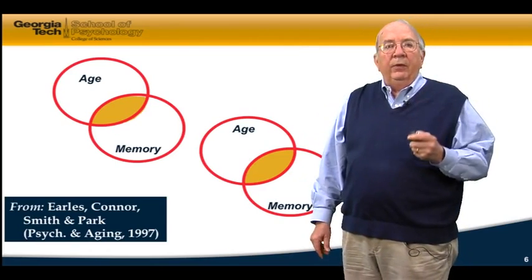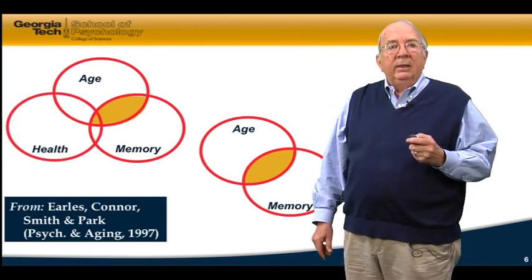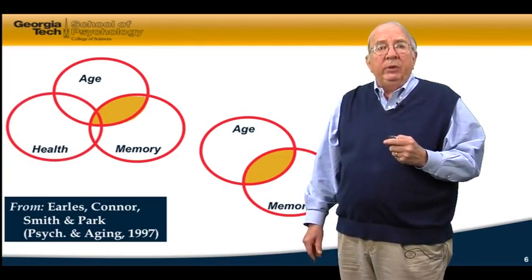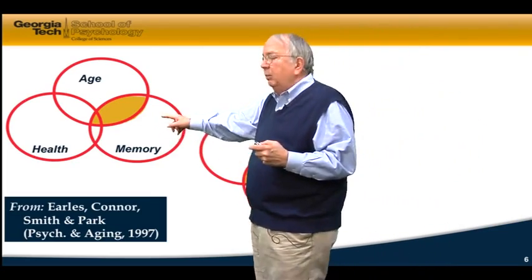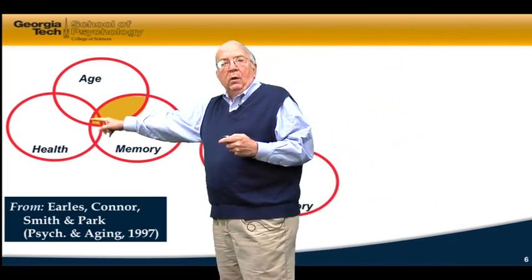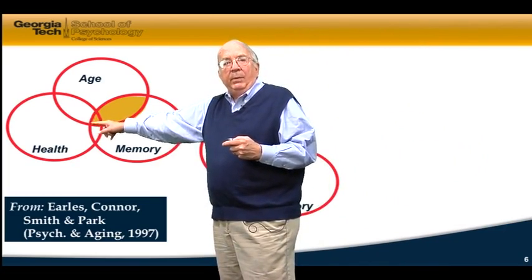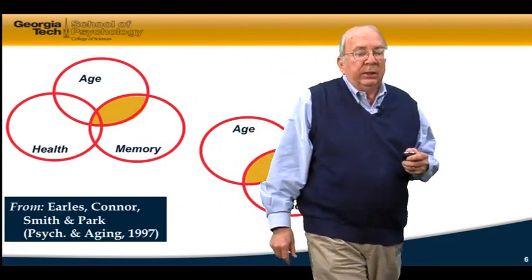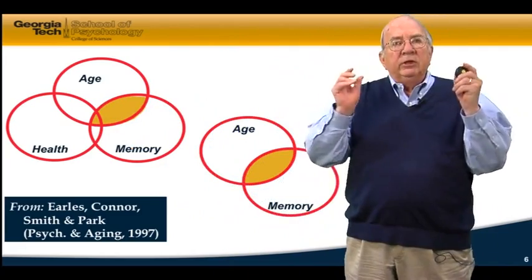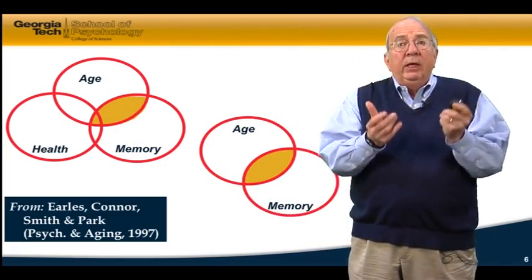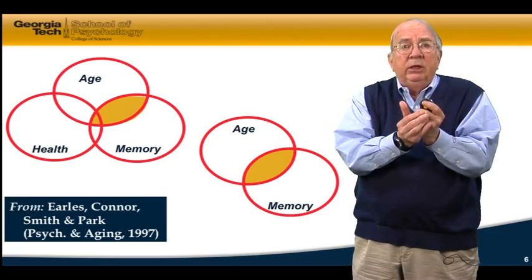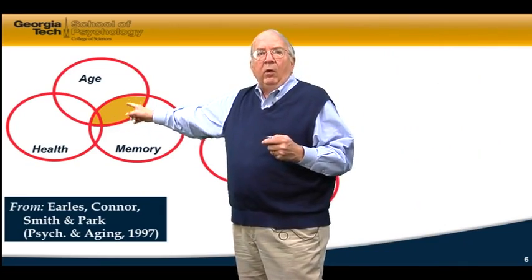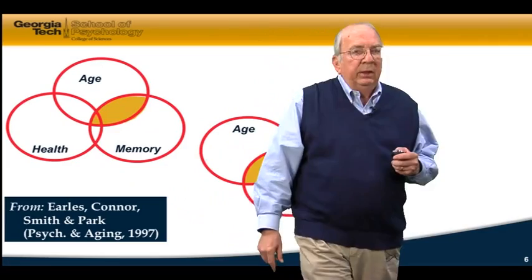If we include health in this study, we found that while health reduced the relationship between age and memory, it was a very, very small overlap. It only accounted for that much of the variance over the entire variance between age and memory. So health only produced a very small overlap. So it attenuated, it reduced the age-memory relationship, but it certainly didn't eliminate it. There's a lot of variance here between age and memory that's left over, even when health is considered in the experiment.